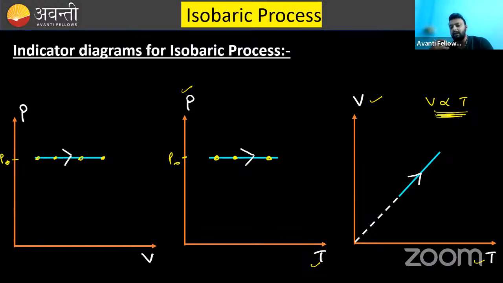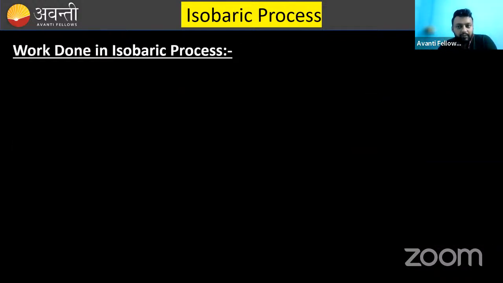Now the next thing is we need to calculate the work done in the isobaric process. Whenever you need to calculate the work done, the one thing that should come to your mind is that work done is nothing but the integration of PdV, from initial volume to final volume. That is the key formula of the previous session. We can easily solve it by the area under the PV curve, but still the basic work done formula is PdV.